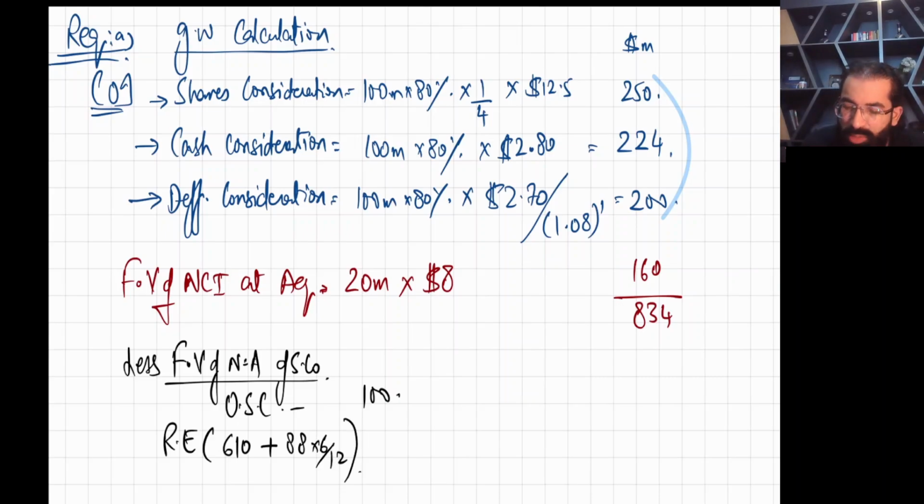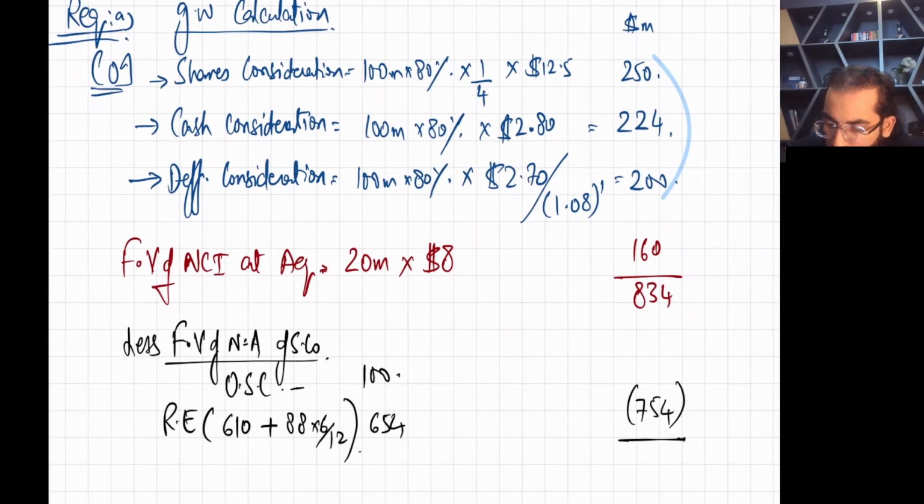So you will have retained earnings of 654. If you add these two, 100 plus 654 is 754. Now take the difference and you will find the goodwill. That's it. 80 is your goodwill.